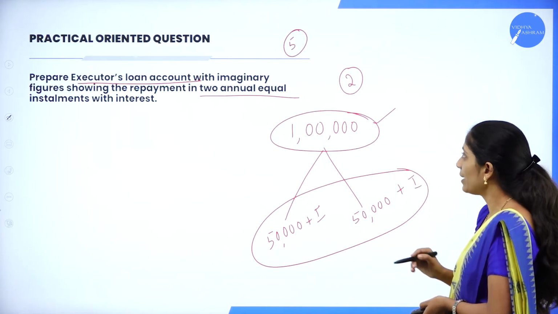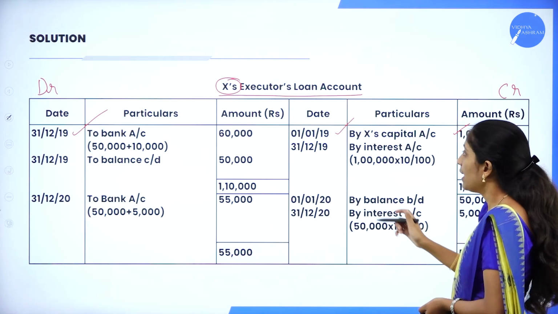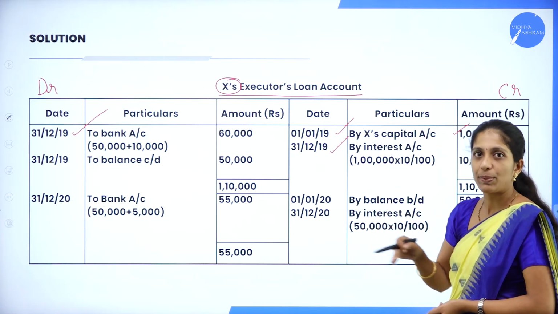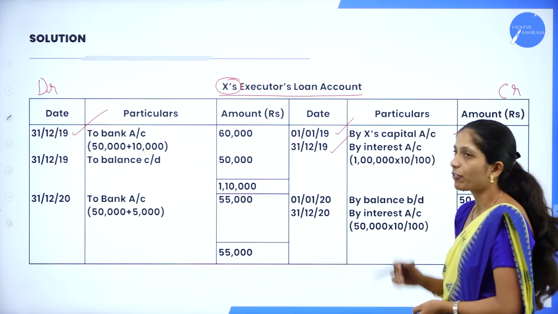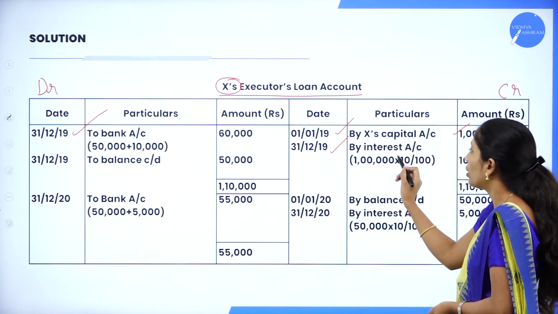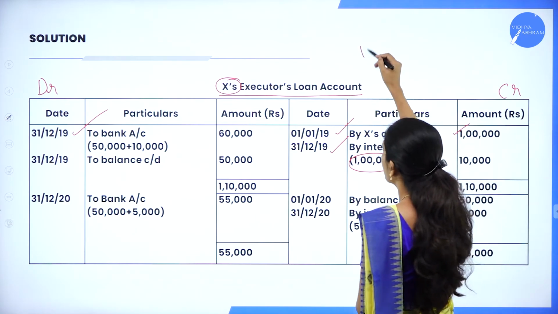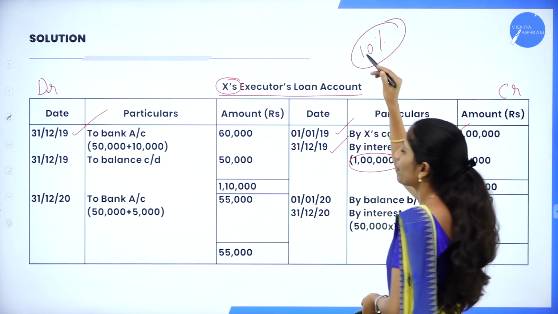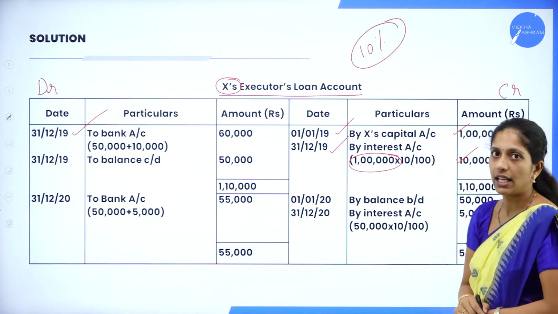So write it as by X capital account 1 lakh. Next, at the end of that particular year, that is at the end of 2019 itself, we have to pay the interest. So by interest account, the amount is 1 lakh into, let us assume 10% is the interest. So 10 divided by 100, it is 10,000.